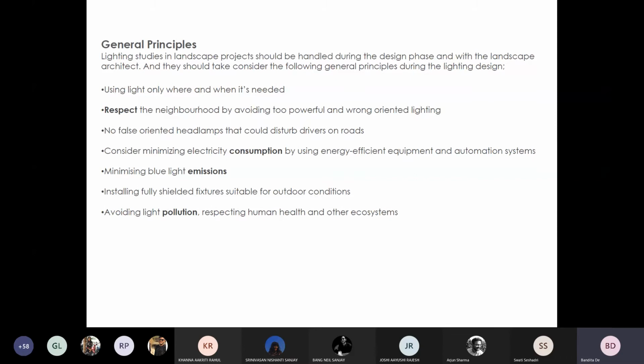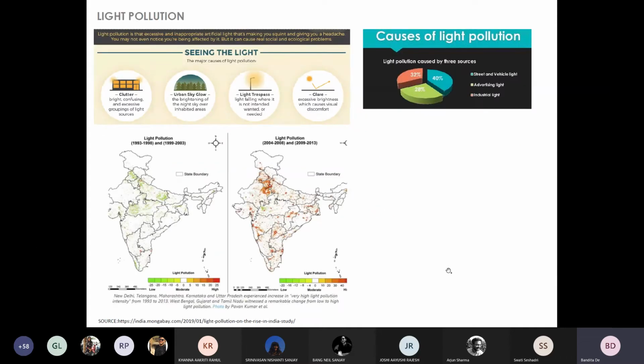Now, throughout all this discussion, you've been hearing that whatever we do, we have to be sensitive and careful about discouraging light pollution. So we will just quickly understand what exactly is light pollution. Light pollution, simply put, is any visual disturbance which is caused due to excessive or inappropriate or misdirected artificial light. This results when light is thrown upwards and outwards instead of the light pointing down towards the street.